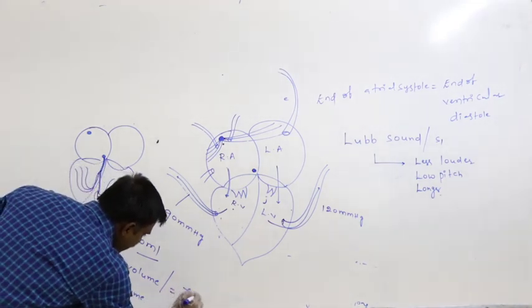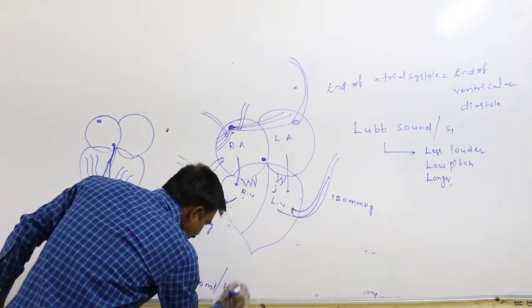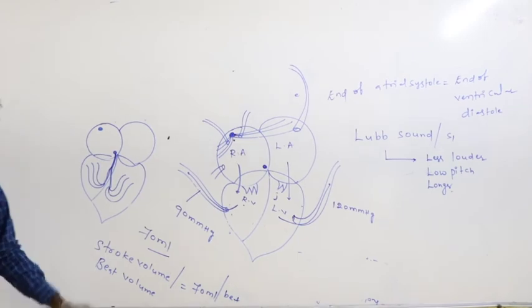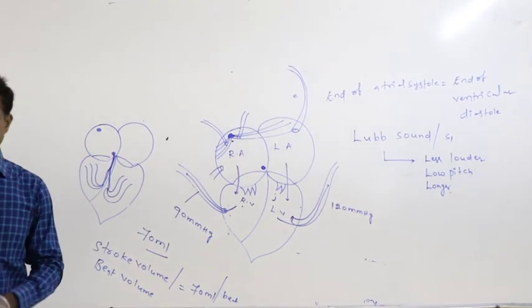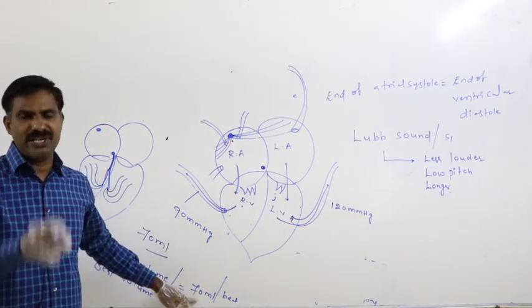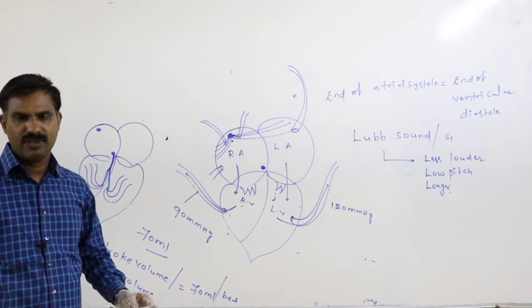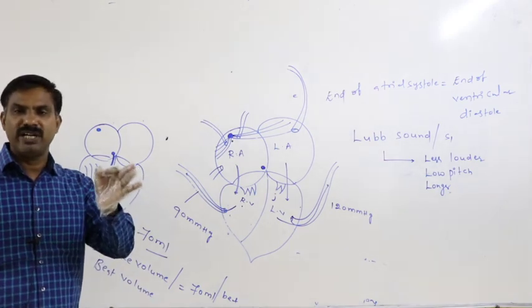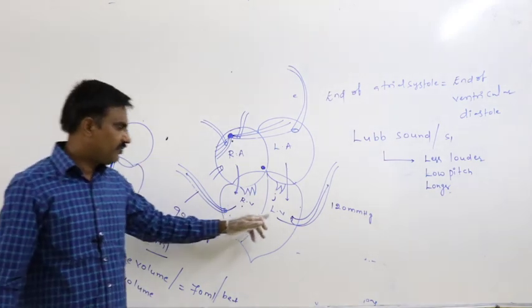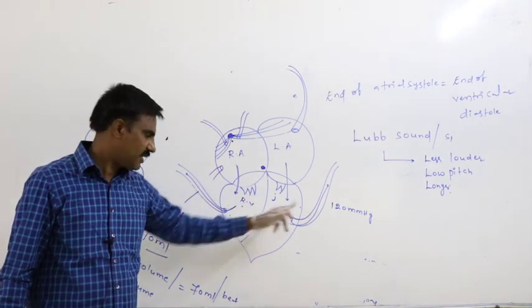That is 70 ml per beat or per ventricular contraction. For a single heartbeat, how much volume of blood is sent out from each side of the ventricle into the respective arches? 70 ml.